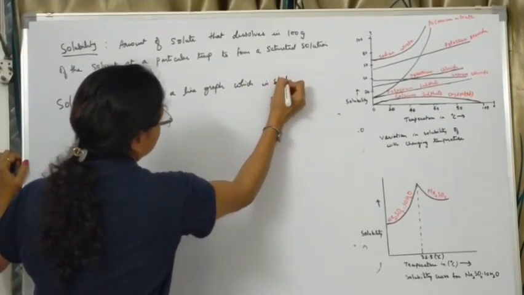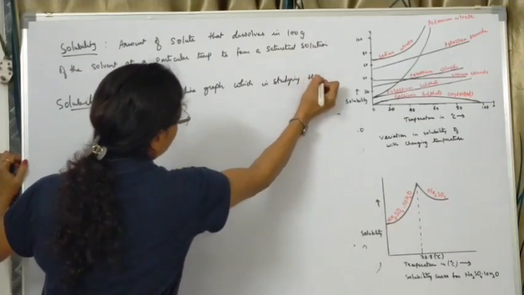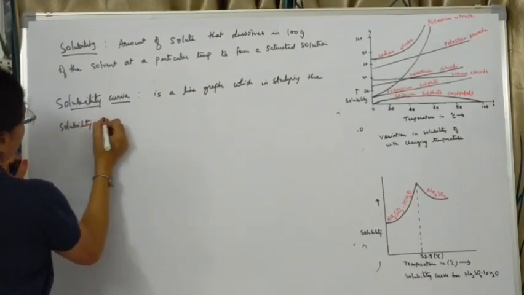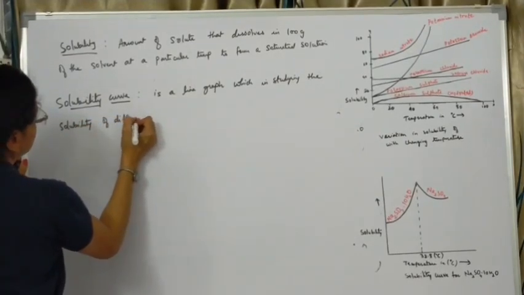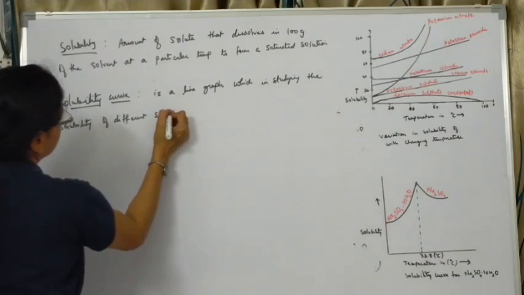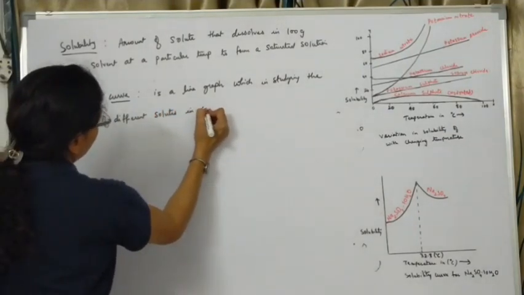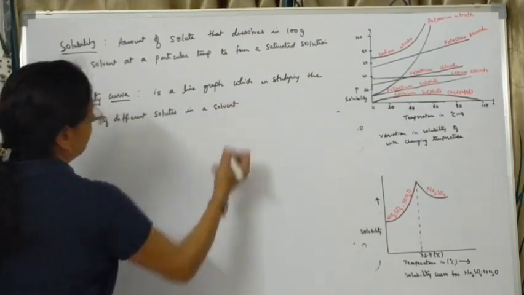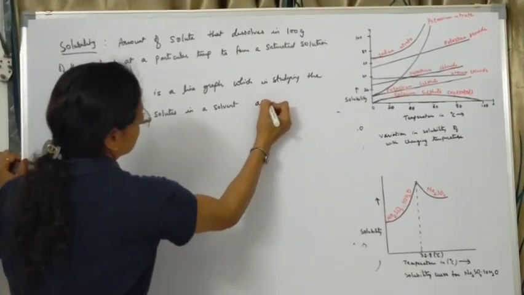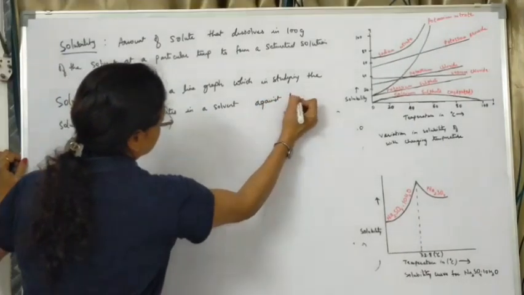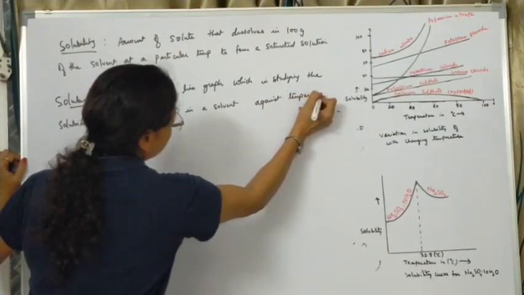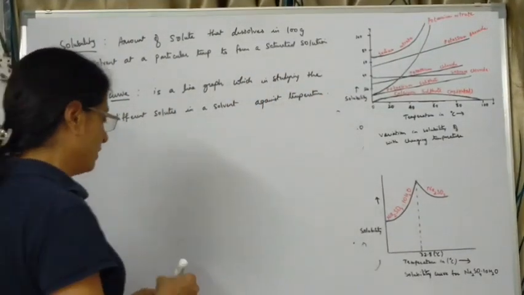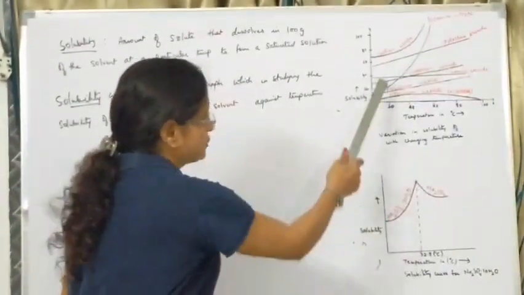which helps in studying the solubility of different solutes in a solvent against temperature. Or we can say different temperatures. These are all the line graphs. So what is the advantage? What are the advantages of making this solubility curve?